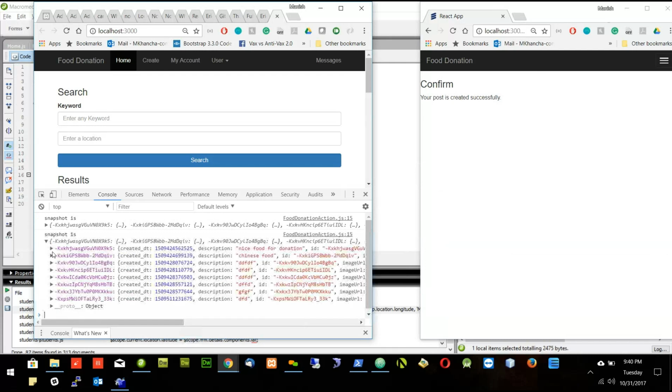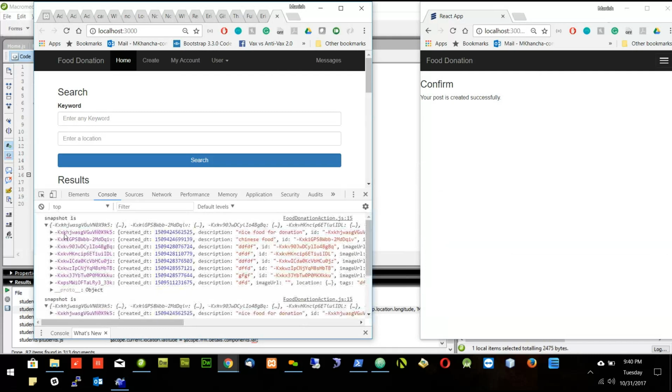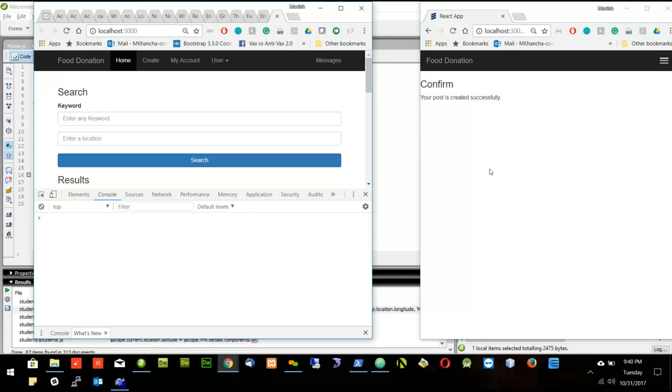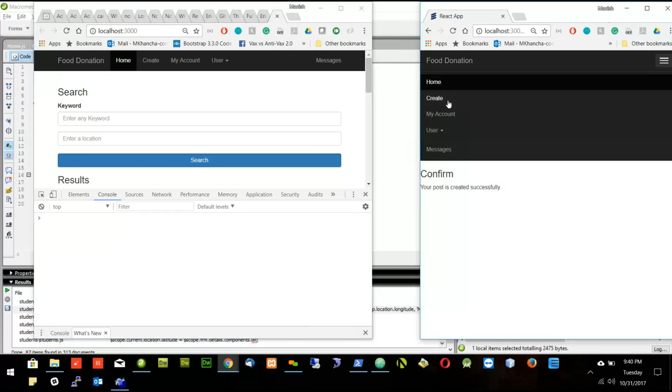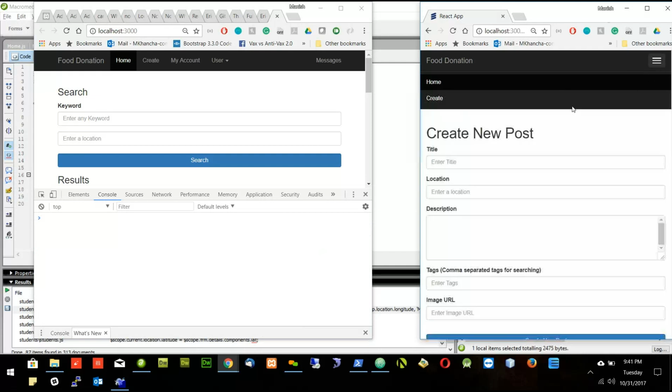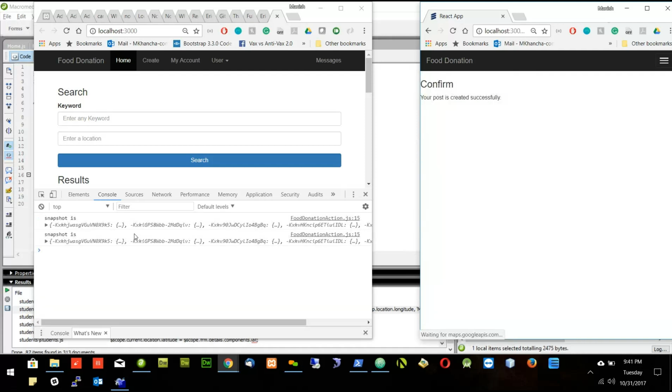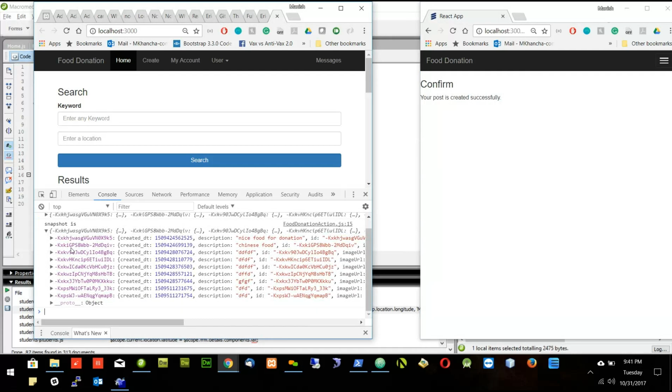1, 2, 3, 4, 5, 6, 7, 8 records are there now. And here also 1, 2, 3, 4, 5, 6, 7, 8. 8 records are there, though it appears twice, but that doesn't mean anything. Let's create one more and see if 9 are there or not. Let's see now how many records are there. 1, 2, 3, 4, 5, 6, 7, 8, 9 records are there.